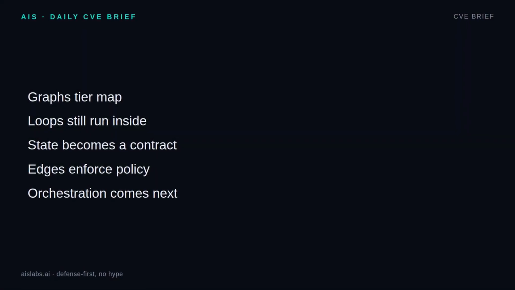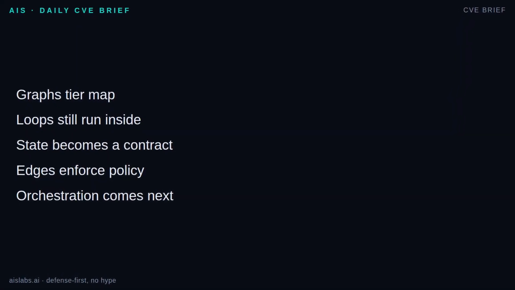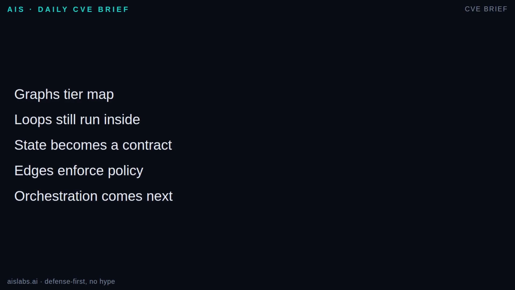This sits in the graphs tier because we are moving from one reliable loop to coordinated loops. Everything from earlier still matters. Stop conditions, budgets, tool boundaries, verification, logging, and recovery. The graph just gives those disciplines a larger shape. Shared state becomes a contract between loops. Edges become policy. Nodes become replaceable workers with clear input and output. Later, when you run fleets, this is what lets you swap a model, retry a failed renderer, or quarantine a bad verifier without rewriting the whole system. The big framing is worth repeating. Graphs govern loops. They do not excuse sloppy loops.